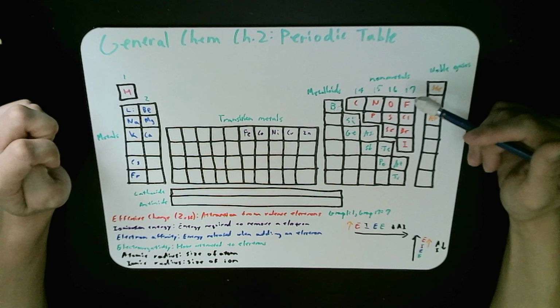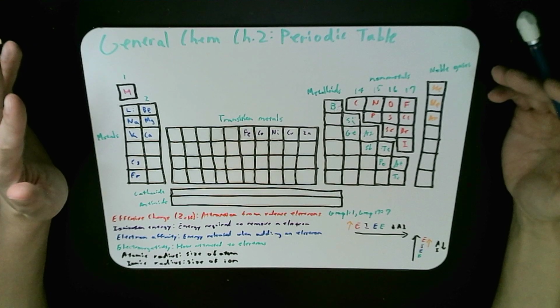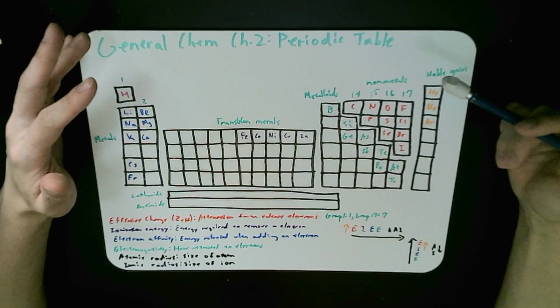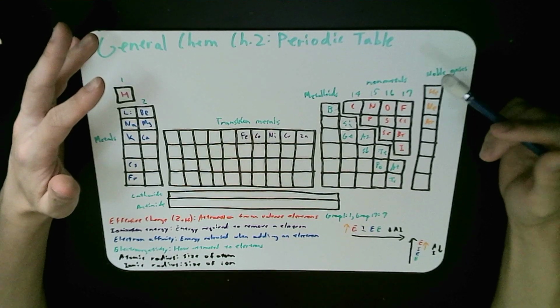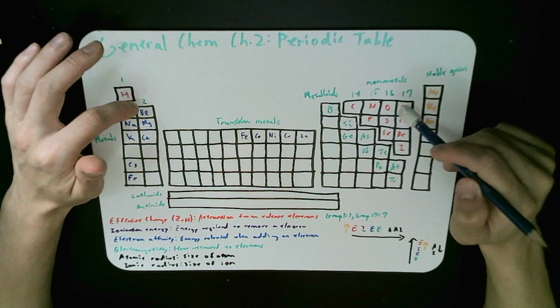It feels an effective charge of 7 attraction. So basically the attraction on the valence electrons, and you can quickly find that by looking at the single digit of whichever group it is.